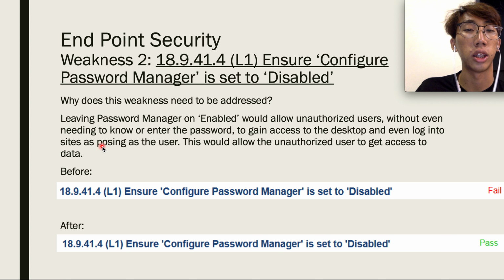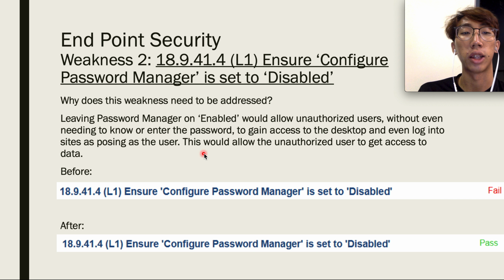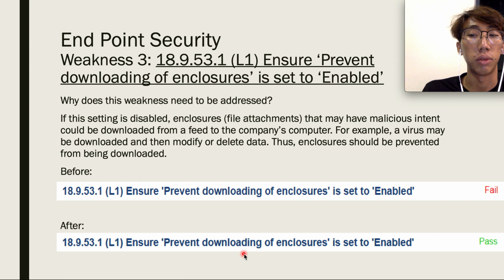This weakness needs to be addressed because leaving the password manager enabled would allow unauthorized users to log in without needing to know or even enter the password and gain access to the desktop. And they could log in to sites posing as the original user, thus allowing them to get access to data. So we have disabled it.